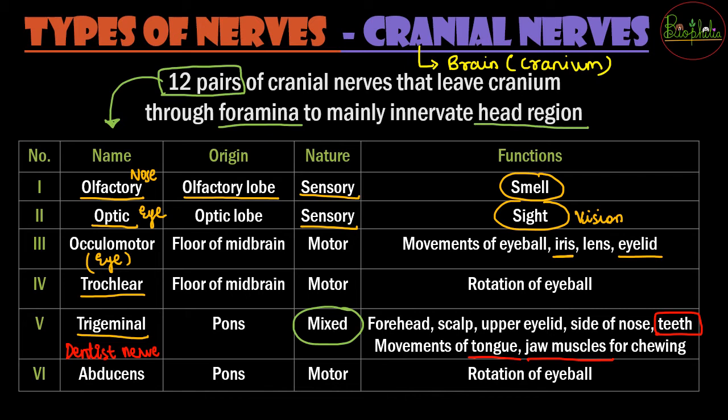So the sixth is going to be the abducens nerve, which is originating from the pons. Again, it is a motor nerve. That means it is sending signals from the CNS for the rotation of the eyeball. So rotation of the eyeball के लिए you have two nerves, that is trochlear as well as the abducens nerves.